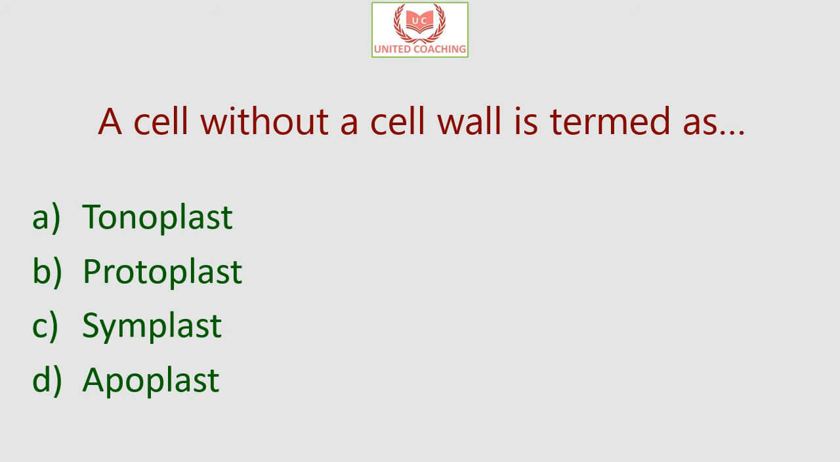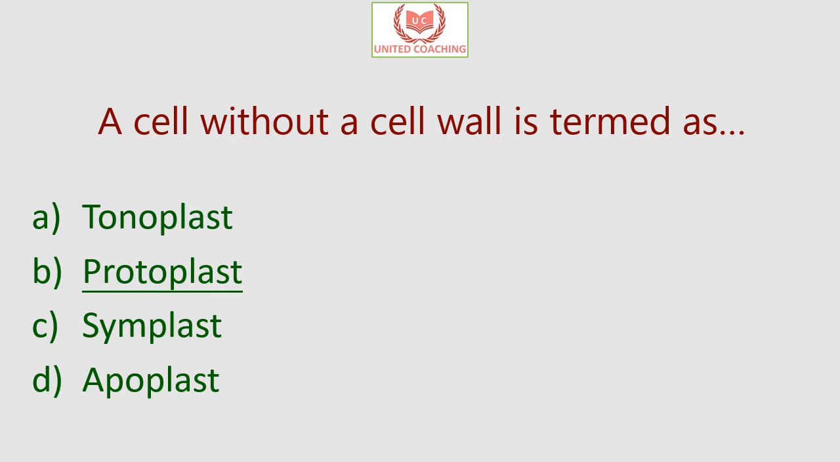Our next question is, a cell without a cell wall is termed as. Is it tonoplast or protoplast or symplast or apoplast? So the answer is protoplast. A cell without a cell wall is protoplast, and protoplasts are called naked cells because they are not surrounded by any cell wall. Instead, they are bounded by plasma lemma.